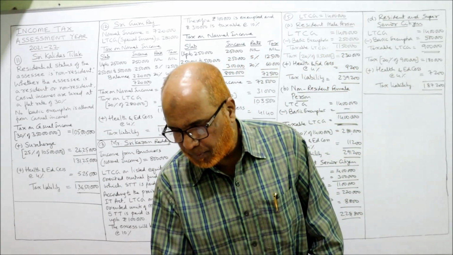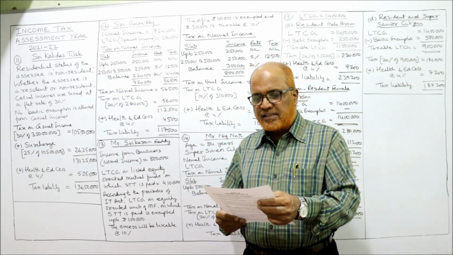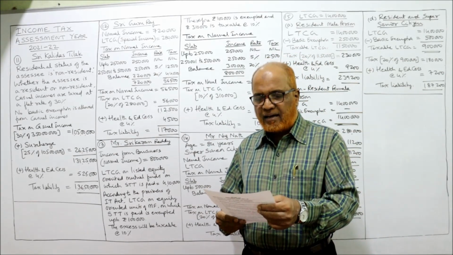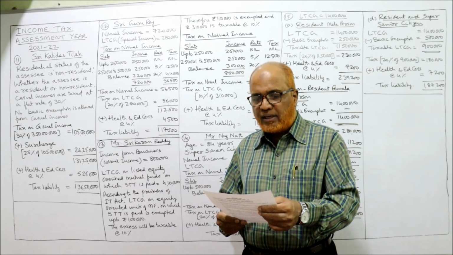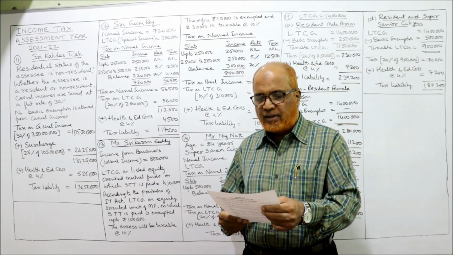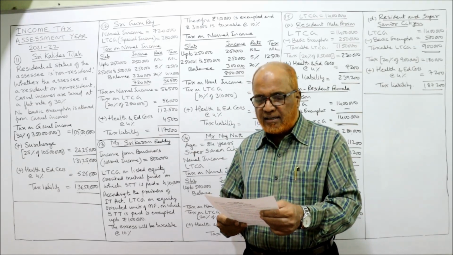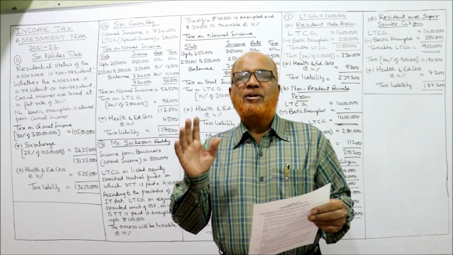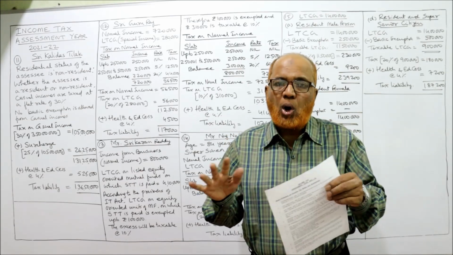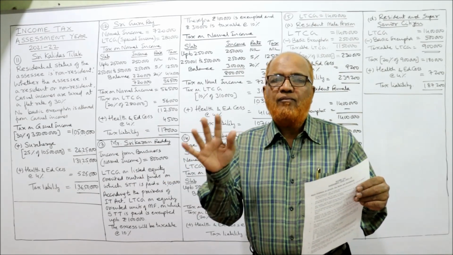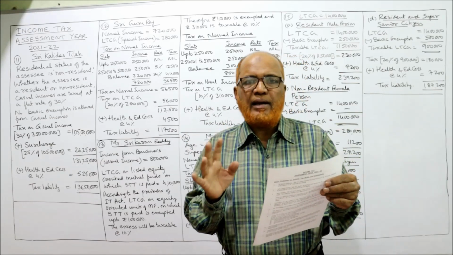Next, the 13th problem. Mr. Sri Karan Reddy, income details are income from business 8 lakh and income from long-term capital gain on listed equity-oriented mutual funds. Security transaction tax is paid, 4,10,000. Calculate tax liability. First of all, again he is having two incomes. One, business income, is a normal income on which the slab system will apply. The slab system will apply on 8 lakh.